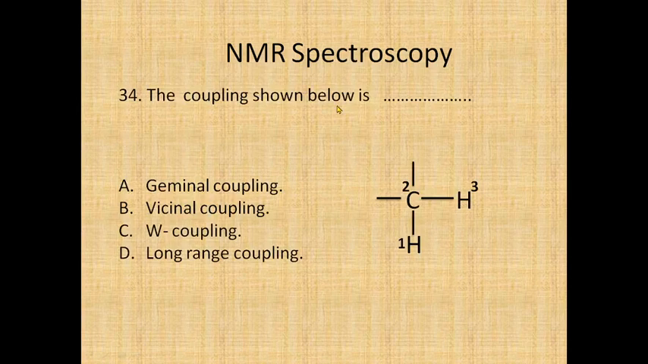The coupling shown below is this one. Whether it is geminal coupling, vicinal coupling, W coupling, or long range coupling. If you see here, both the protons are present on one and the same carbon, so definitely it will be the geminal coupling. We have just seen the vicinal coupling also. Vicinal coupling is on adjacent carbons, but the geminal coupling is on one and the same carbon, and therefore the answer will be A.